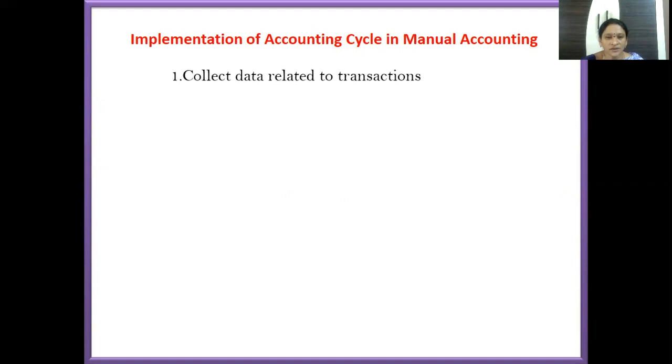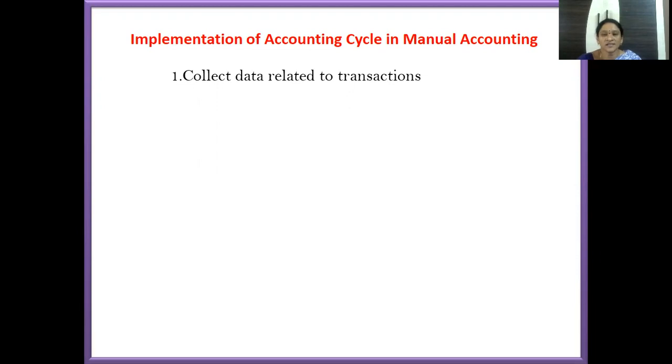The first step here is to collect data relating to transactions. Here, transactions means financial transactions, the transactions which include a financial component, a money component. When we are recording the accounting entries, we have to consider only financial transactions.